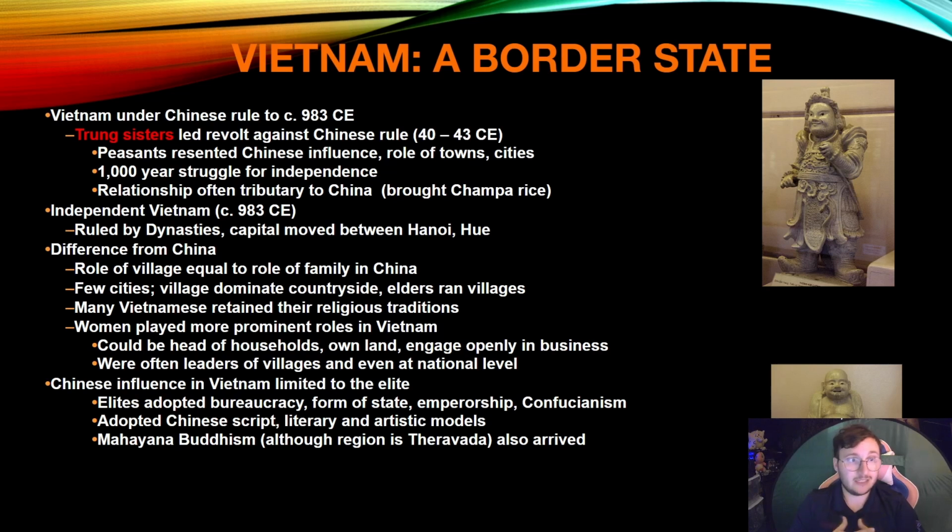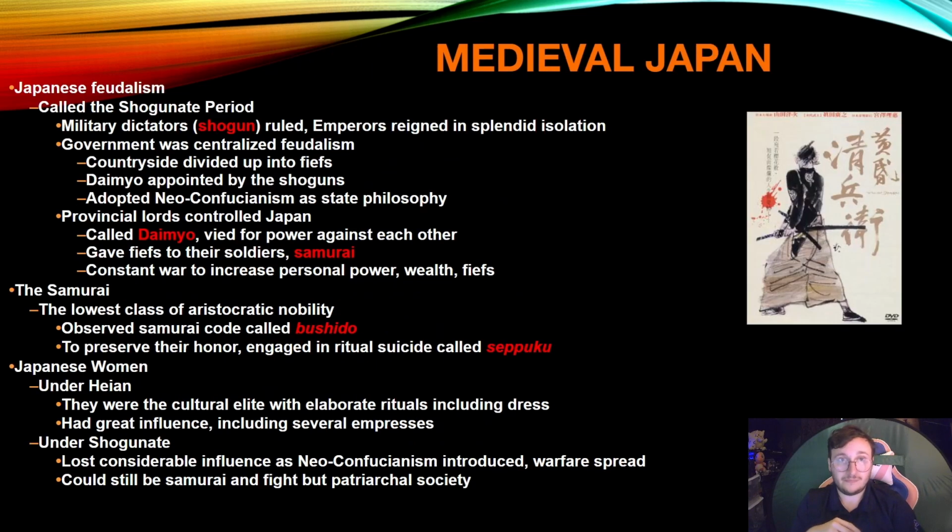The higher classes adopted bureaucracy, form of empire, Confucianism from China. They adopt the Chinese scripts and literacy and artistic models. Mahayana Buddhism also arrived, even though most people in Vietnam were Theravada Buddhism. Mahayana Buddhism is they believe Buddha's a god. Theravada means he's just a dude.